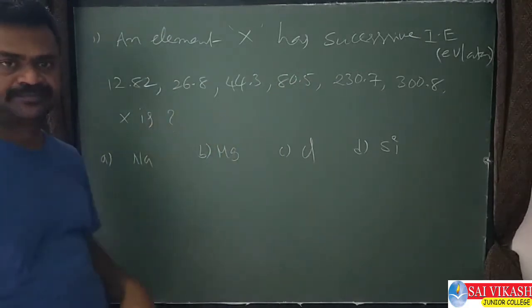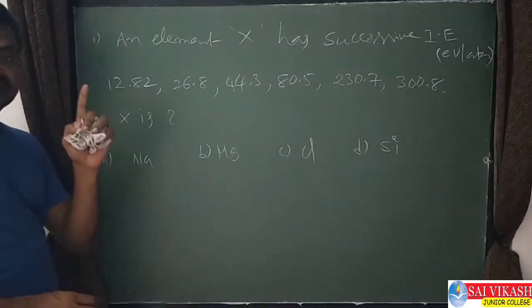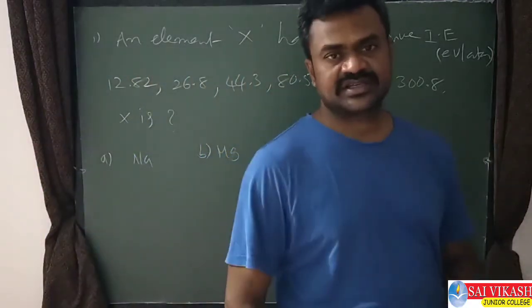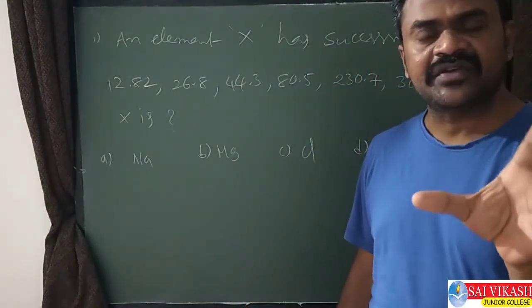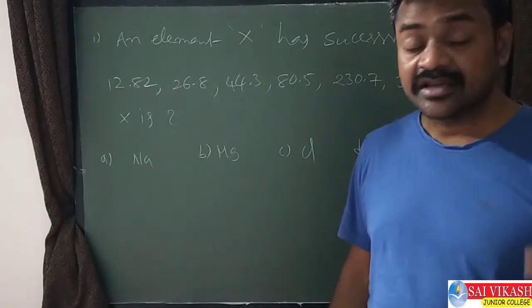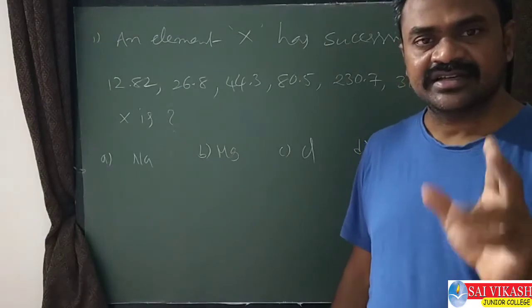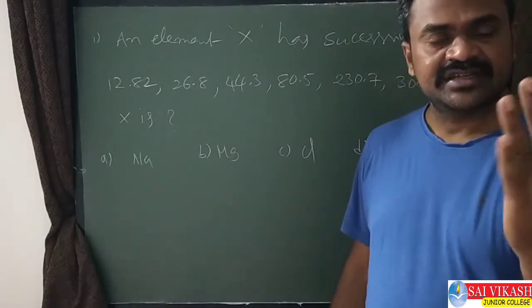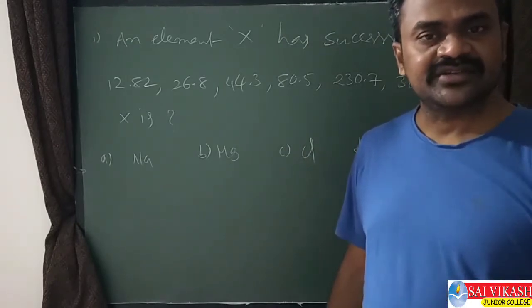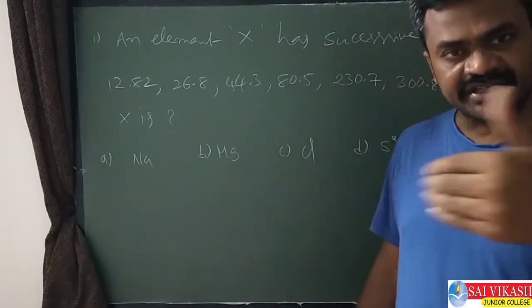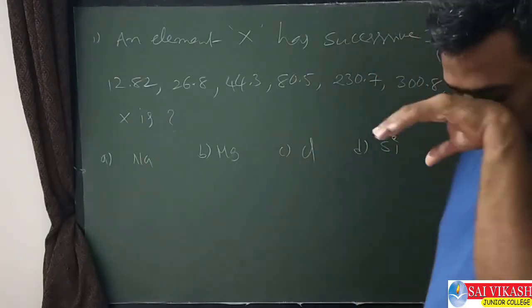This is the question. I already told you, if a huge difference is there between two values, that's enough. It means the higher value electron is not present in the valence shell, it is present inside the inner shell. Means valence electrons only we should consider.